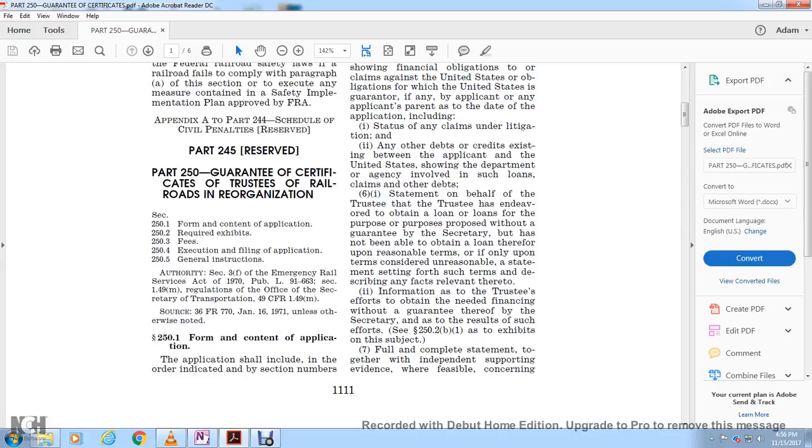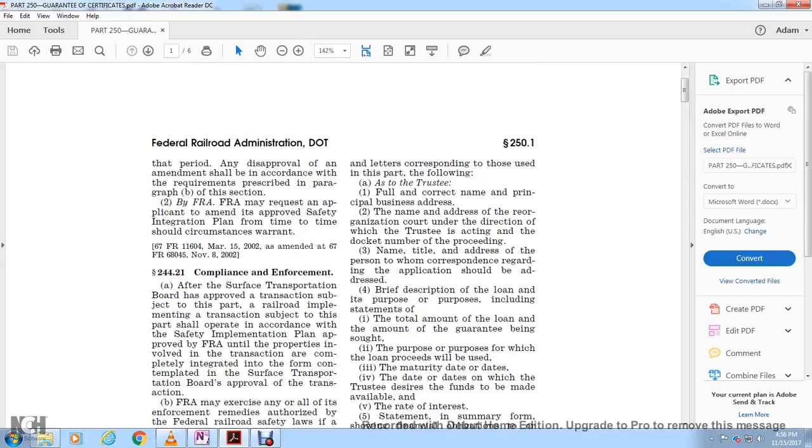Alright, 251, form and content of the application. The application shall include, in the order and indicated with the section numbers, the letter corresponding to the following as to the trustee: full correct name of the principal of the business, the name of the draft of the reorganization court order, the capacity in which the trustee is acting, with the docket number of the proceeding.